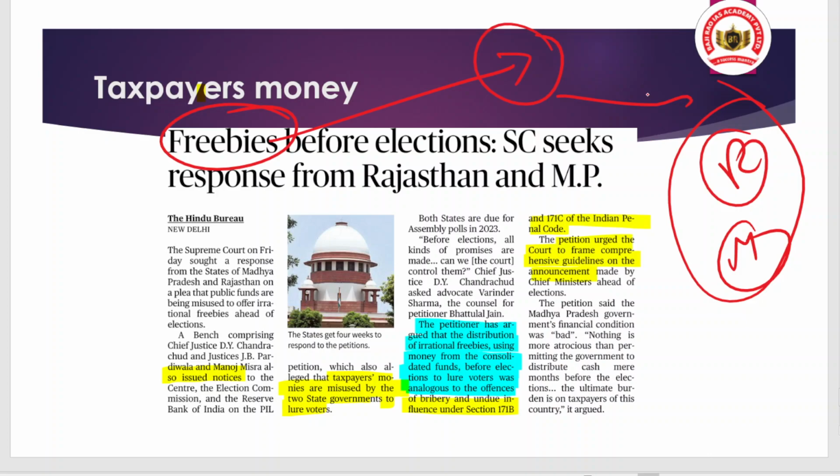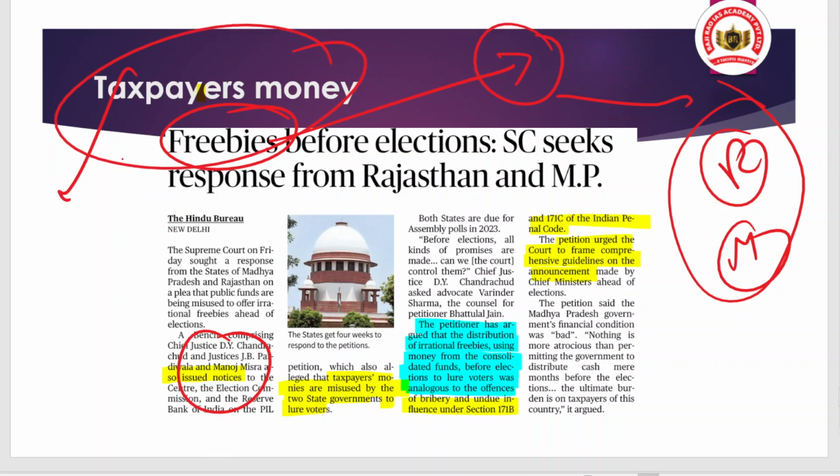So here the Supreme Court asked various authorities like the Centre and the Election Commission of India how they are dealing with these types of programs. Okay, and remember these freebies, although called freebies, are not free because they come from taxpayers' money.